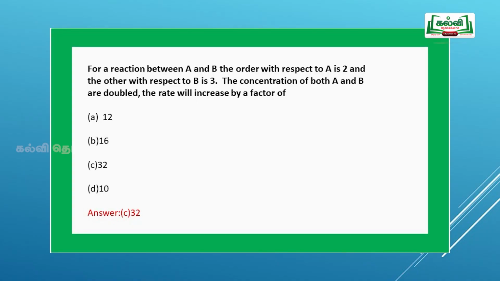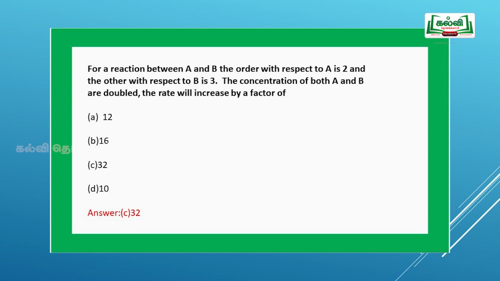Students, so far we have seen the theory part of chemical kinetics. Now we shall discuss a few problems in chemical kinetics. First question: for a reaction between A and B, the order with respect to A is 2 and the order with respect to B is 3. The concentrations of both A and B are doubled. The rate will increase by a factor of?